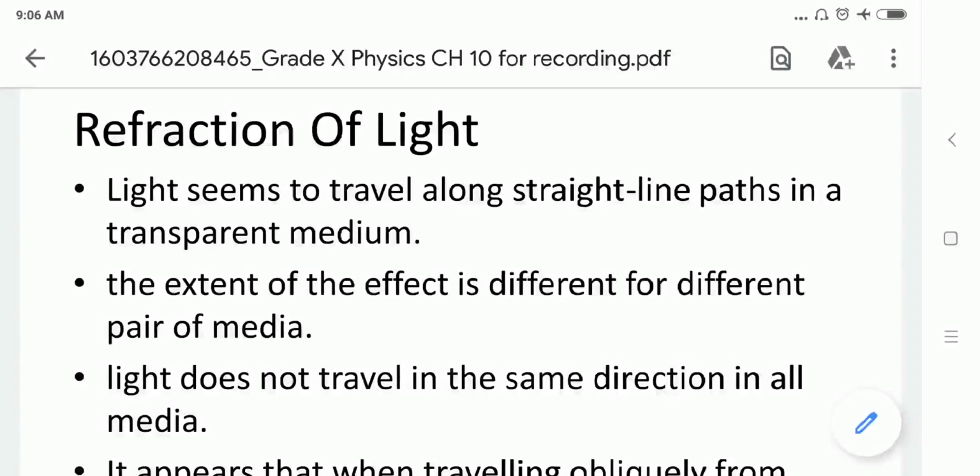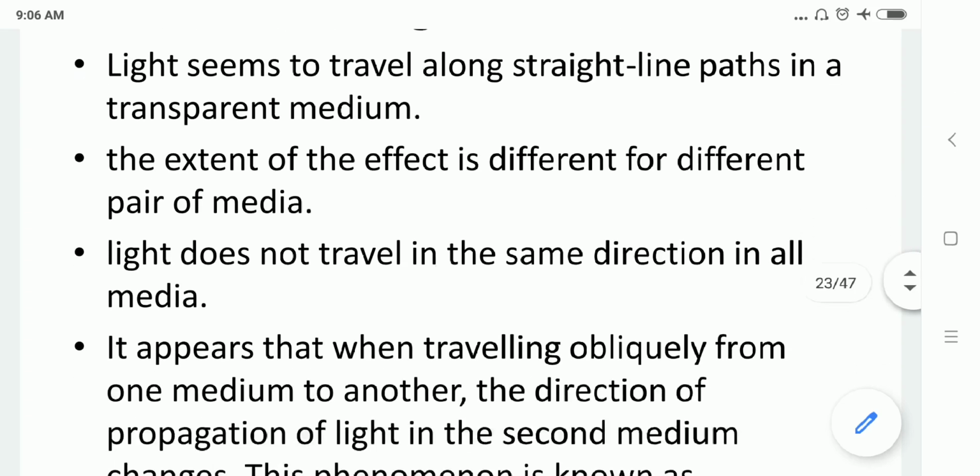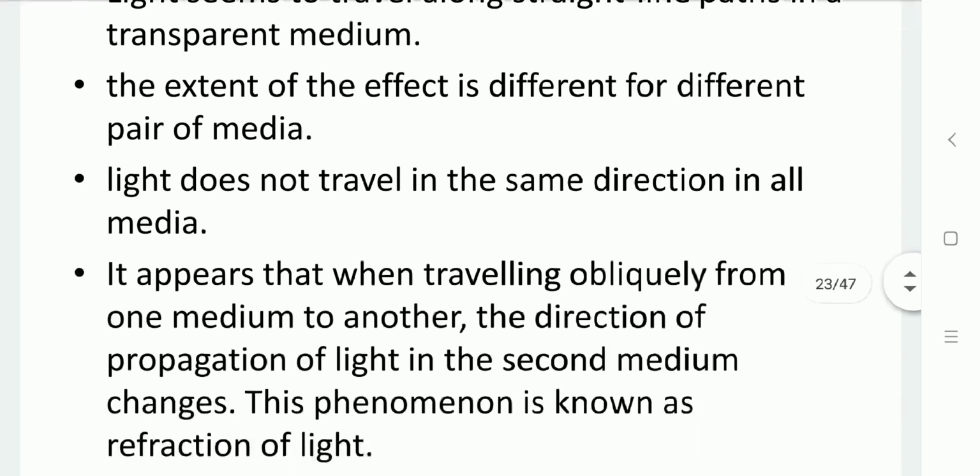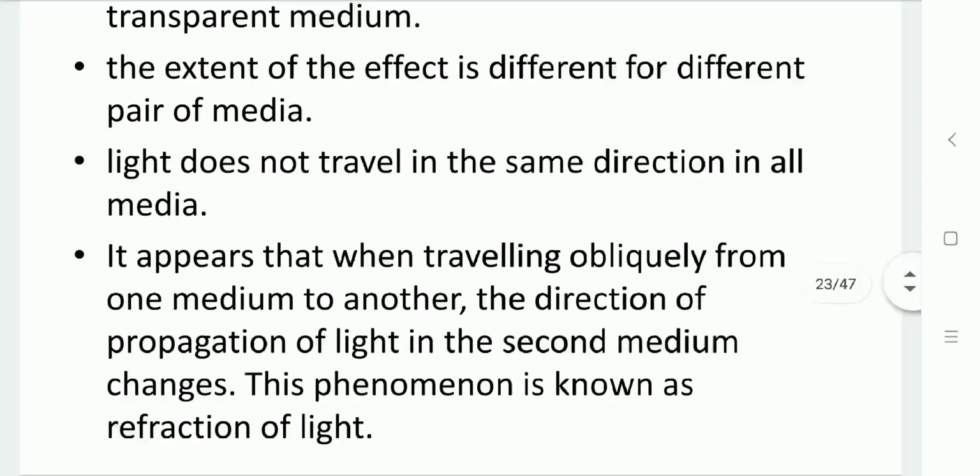While light seems to travel in a straight path in a transparent medium, its effect is different in different media. Light does not travel the same way in all directions in all media.